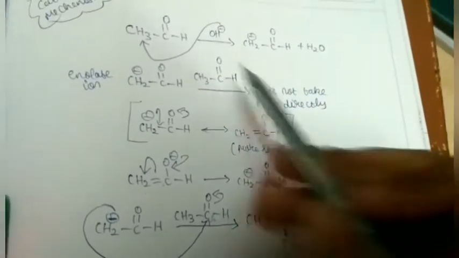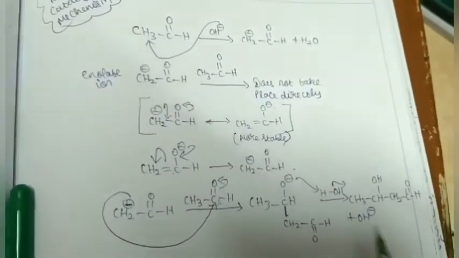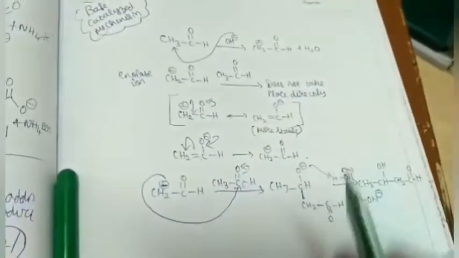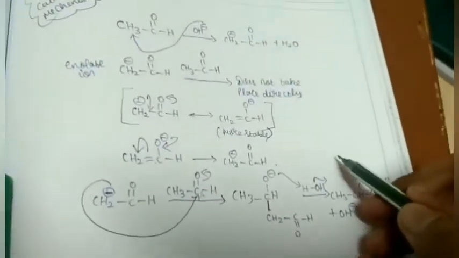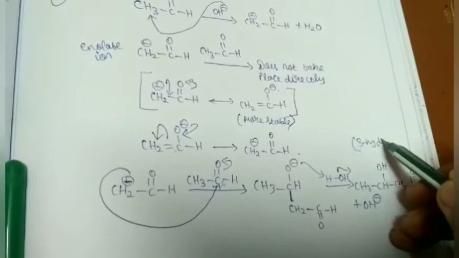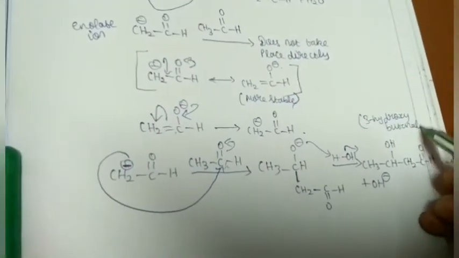We used OH minus here as this is a catalyzed mechanism. The OH minus used is also given out in the same reaction. We have seen some of these steps in the alpha halogenation reaction also. So this is basically the 3 hydroxy compound, beta hydroxy.